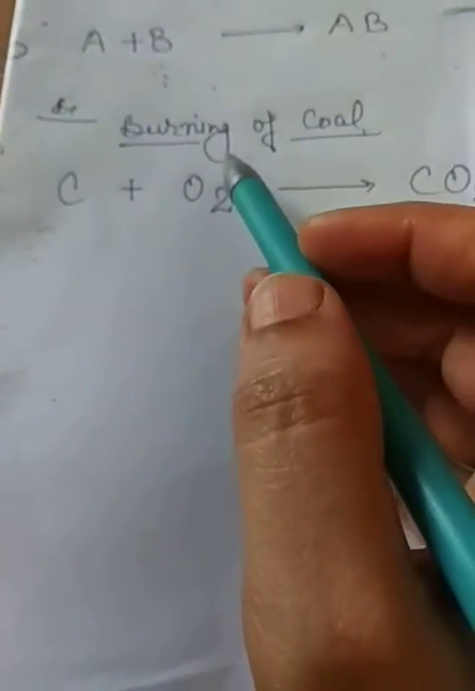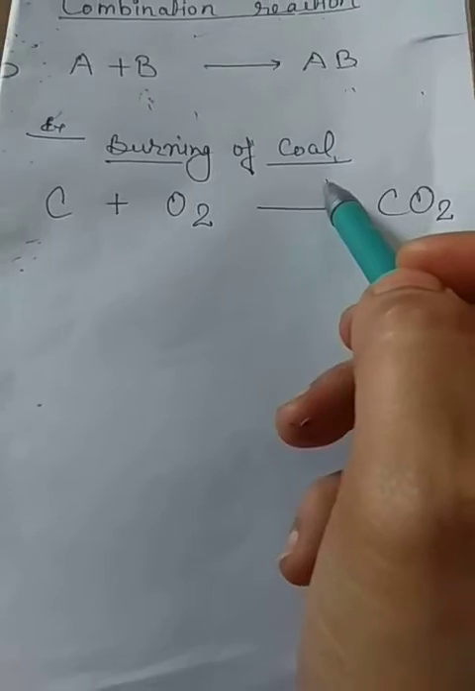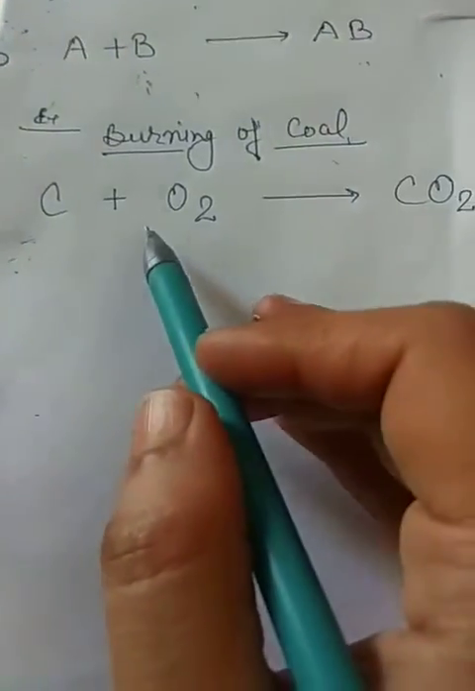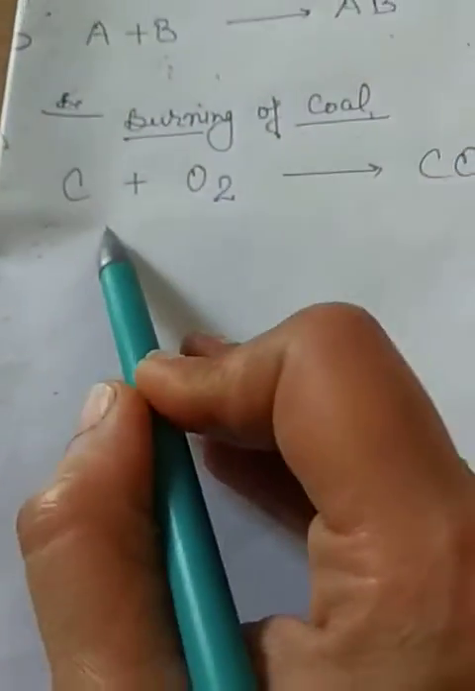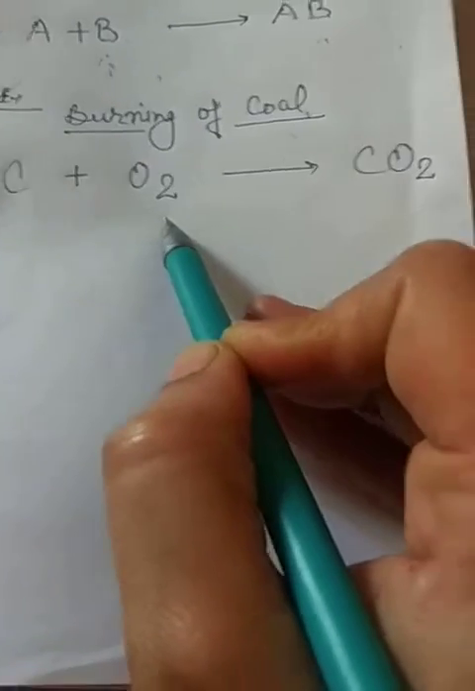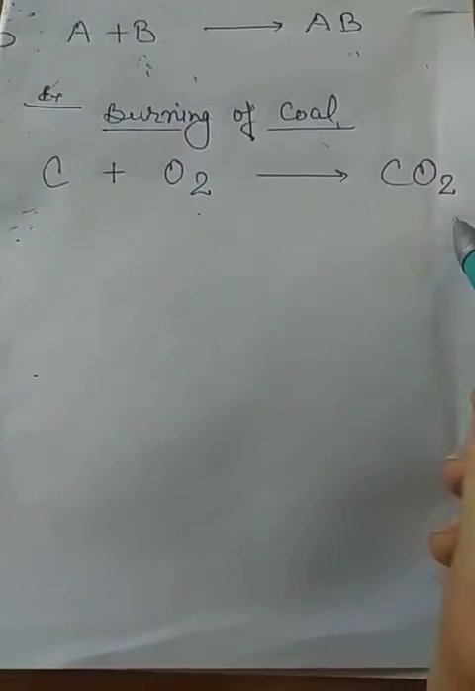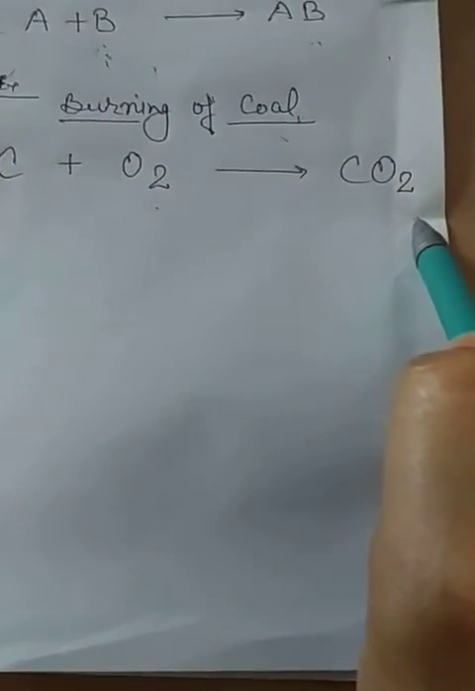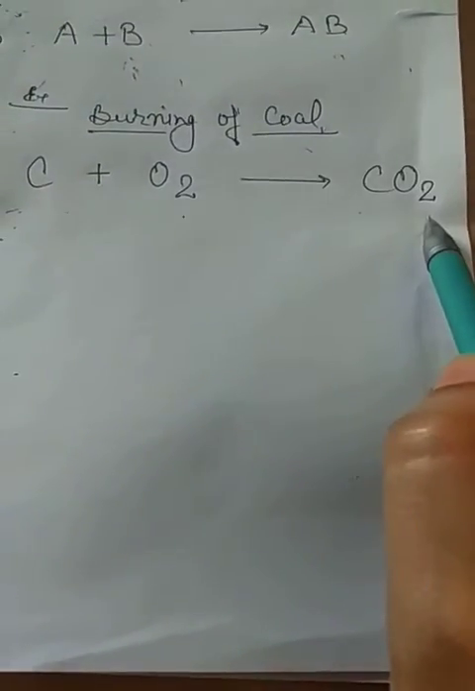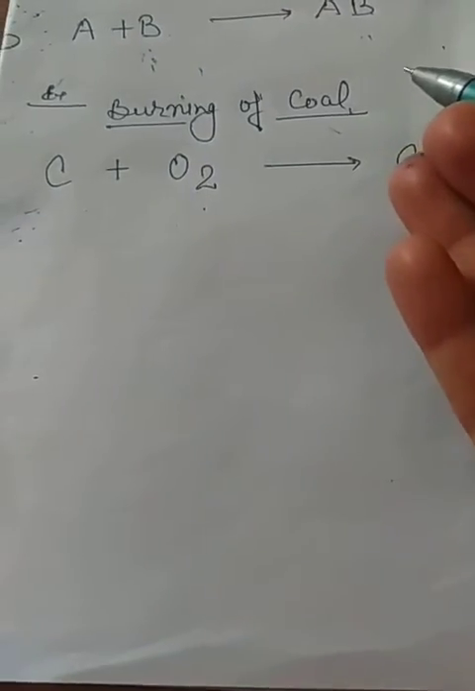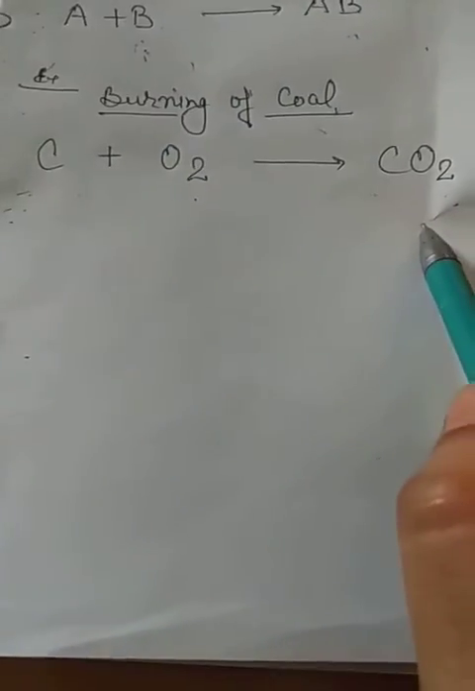Got it? Let's take an example: burning of coal. In this reaction, carbon and oxygen combine to form a single product, carbon dioxide. Such a reaction in which a single product is formed from two or more reactants is known as a combination reaction.